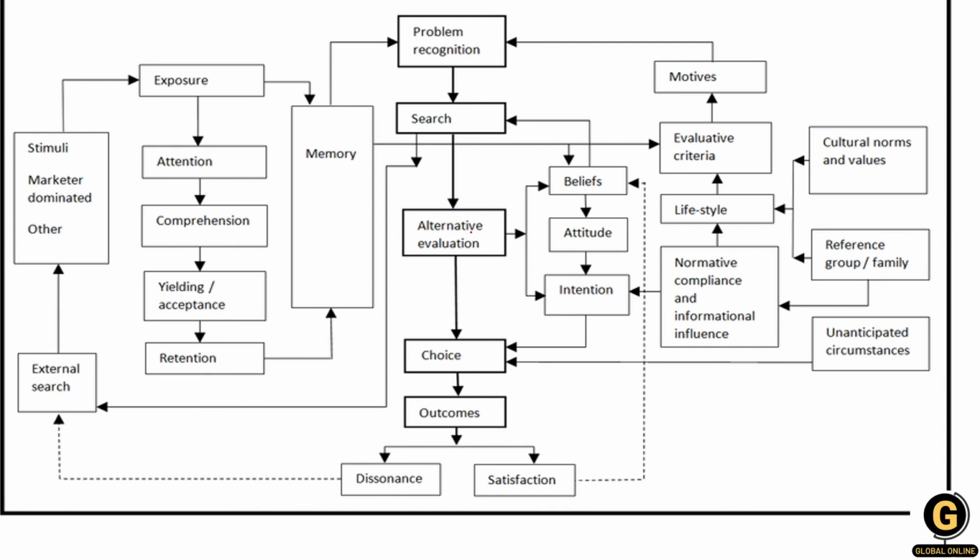These are the other factors. There will be some stimuli, then exposure, then memory, then this decision-making process will be in the center, and on the other hand motives will be there, and at last the cultural norms will also be related to this EKB, Engel Kollat Blackwell model.